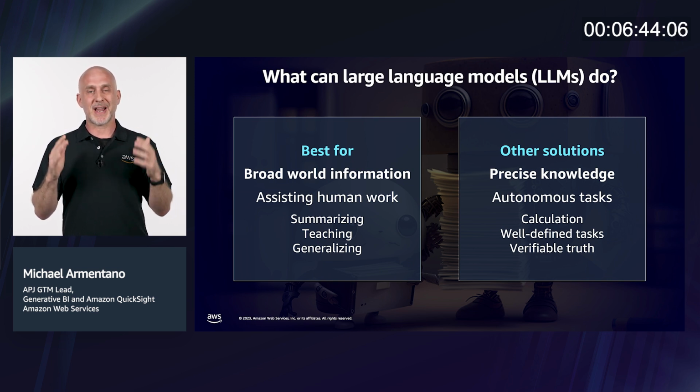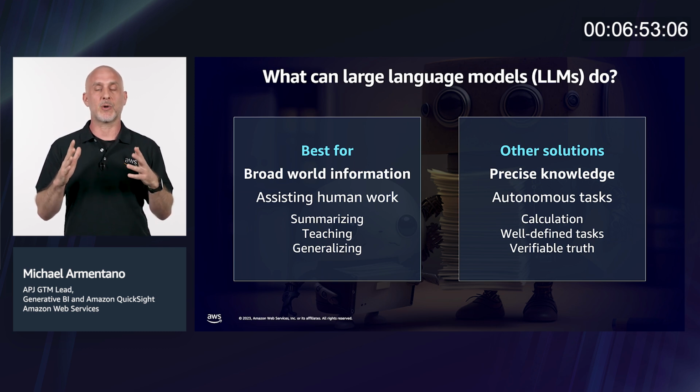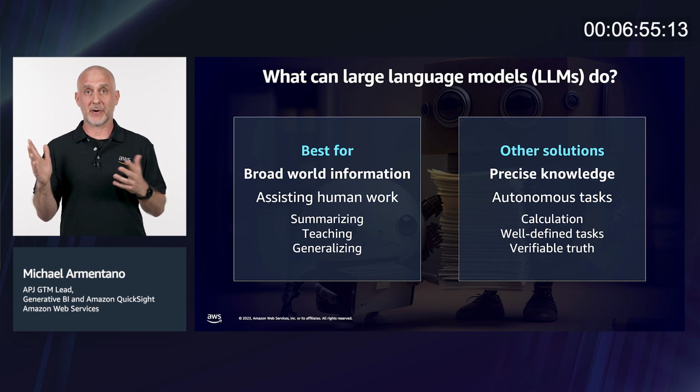Large language models are not yet at a point where they should be left alone to make business decisions. Keeping a human in the loop all the time ensures that human judgment continues to play a role in outcomes. They're also not the best tool for every job.